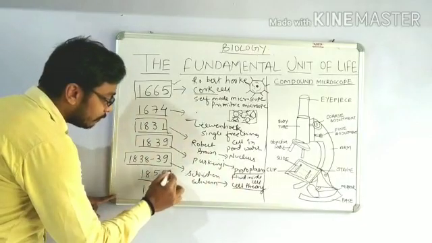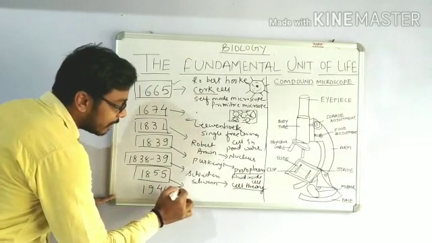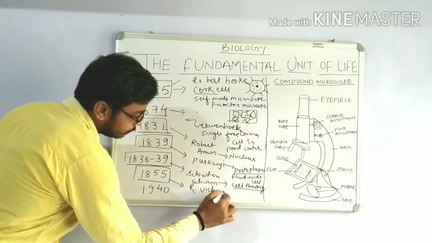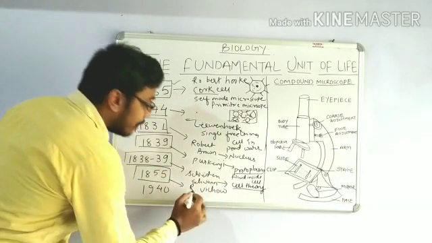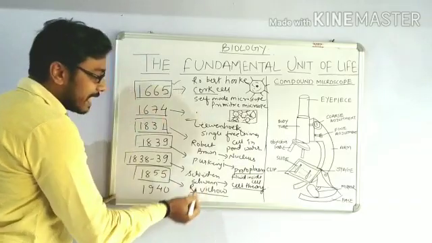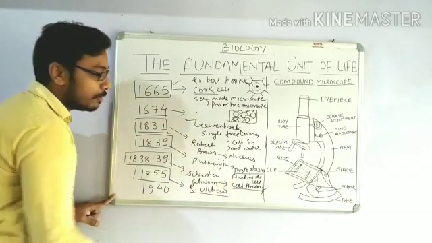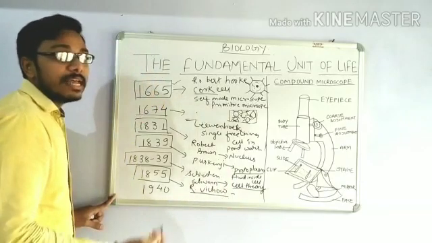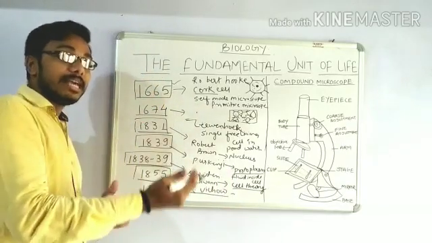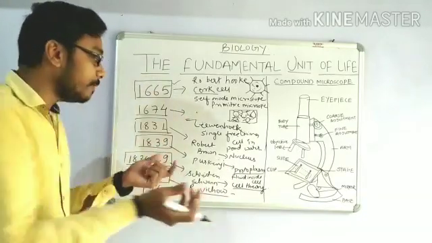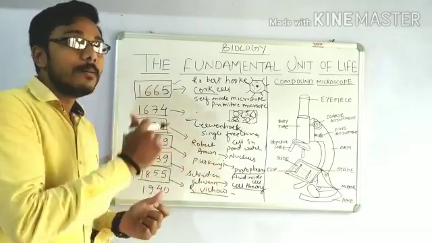Now in 1855, there was another biologist named R. Virchow. He expanded the cell theory and told that all the cells have derived from pre-existing cells. No cell comes in any other way, but all the cells come from pre-existing cells.